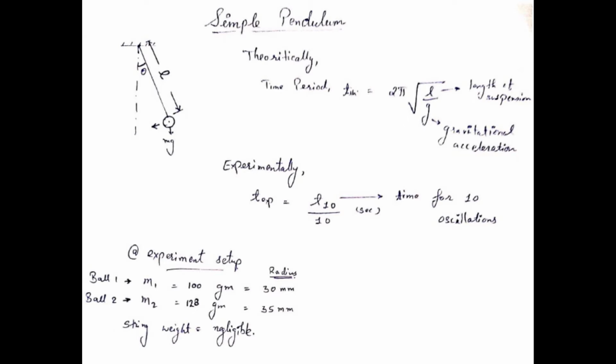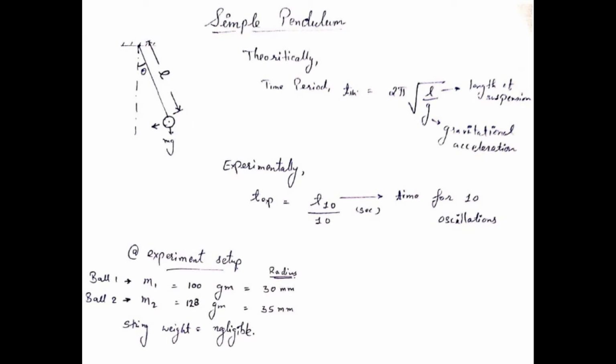Now, for the ideal case, as it is following simple harmonic motion, the equation of simple harmonic motion is given by d2x/dt2 + (k/m)x = 0. We know that d2x/dt2 is the acceleration of the particle, and the term k/m is called angular velocity, and x is displacement. k is the force constant and m is mass. Angular velocity, that is k/m, is generally denoted by omega square.